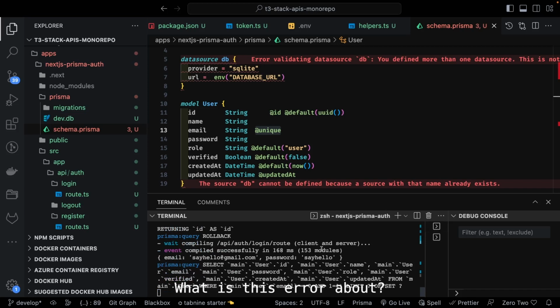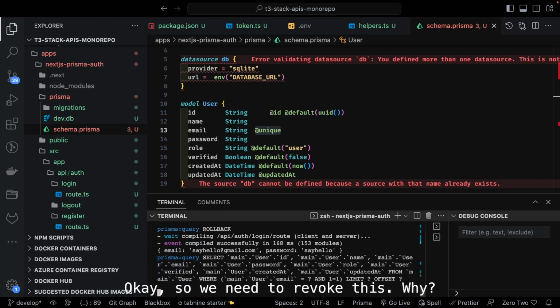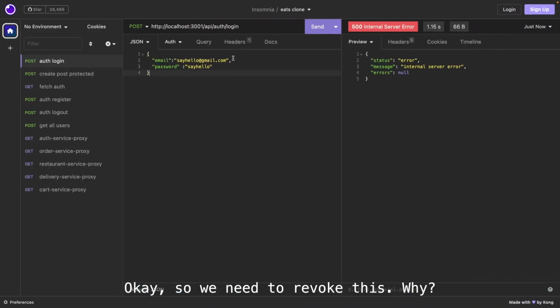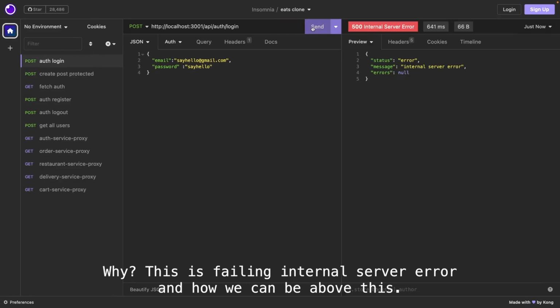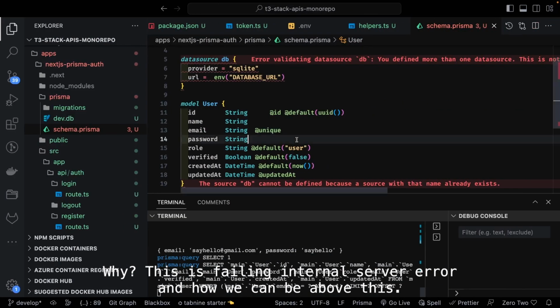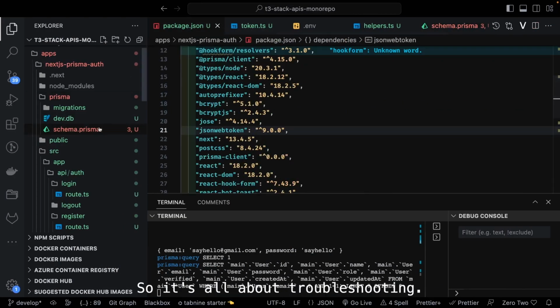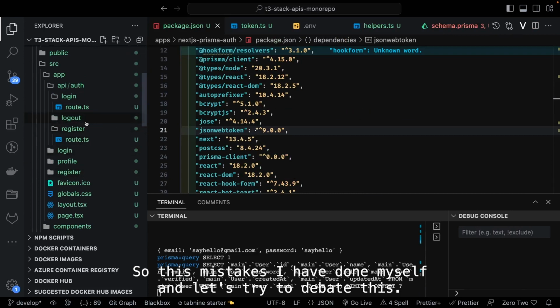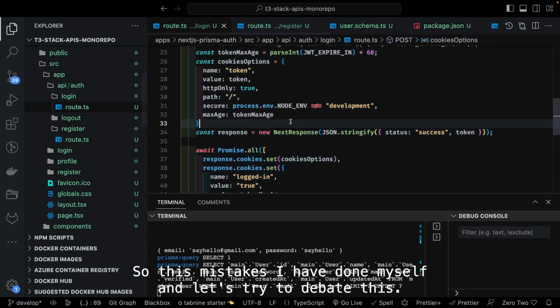Okay, let's see what this error is about. Email, password. Compiled successfully. Okay, so we need to debug this, why this is failing with an internal server error, and how we can debug it. So it's all about troubleshooting. This is a mistake I have made myself, and let's try to debug this.